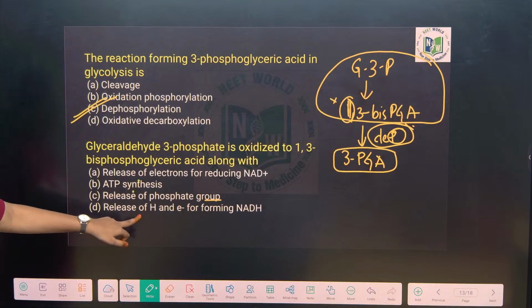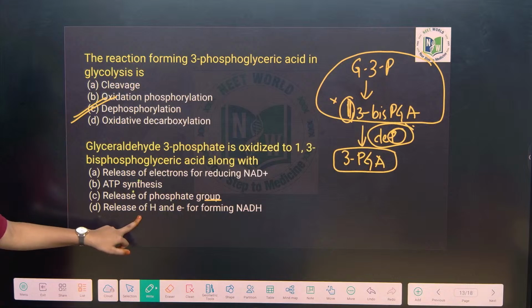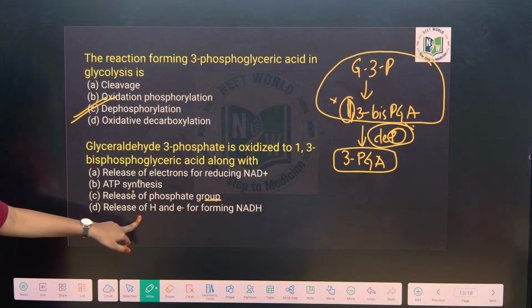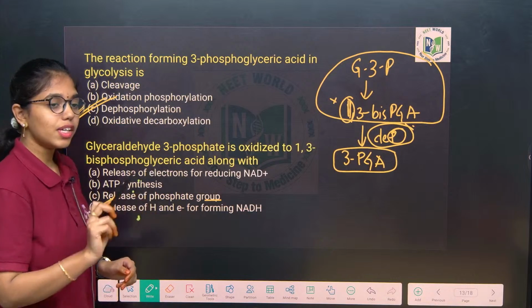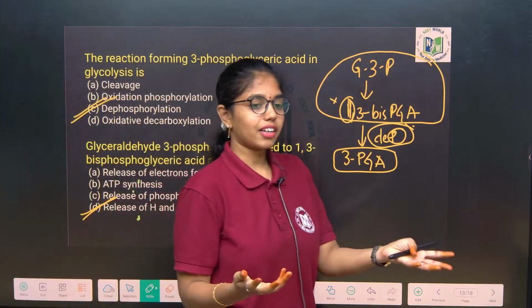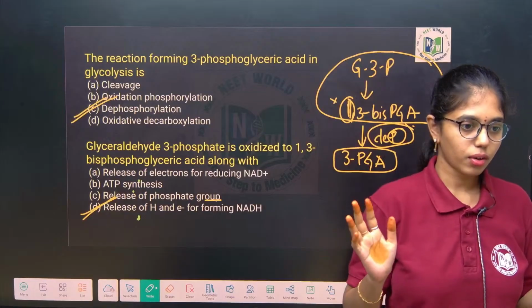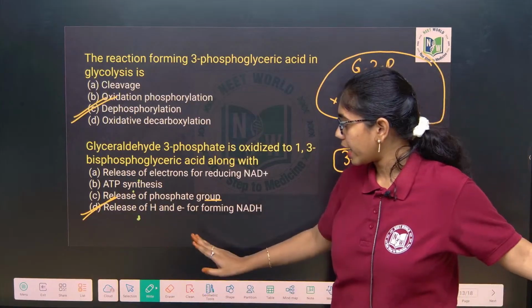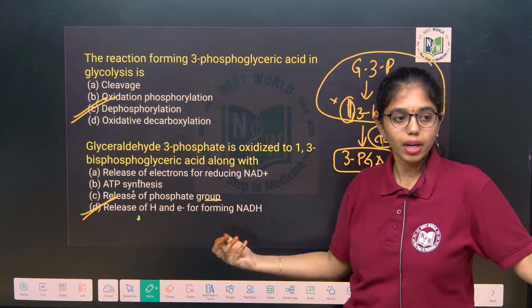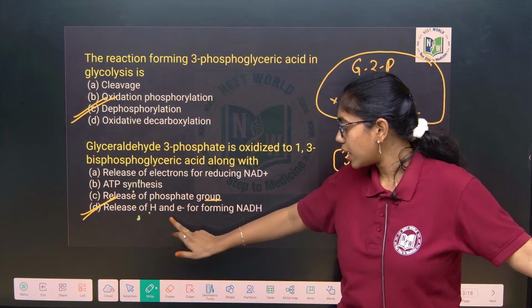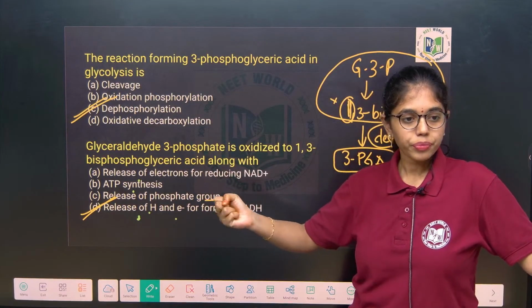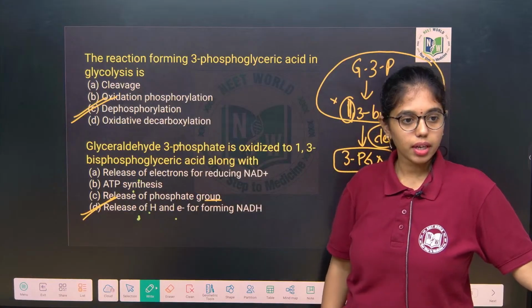This also you see, release of protons and electrons for forming NADH. This will be correct. Always do remember, proton and electrons are thick friends. One cannot go without the other. Okay. So definitely proton and electron will be released by forming out what? NADH. These protons and electrons are consumed from where? Glyceraldehyde 3-phosphate. Clear, right, ma?